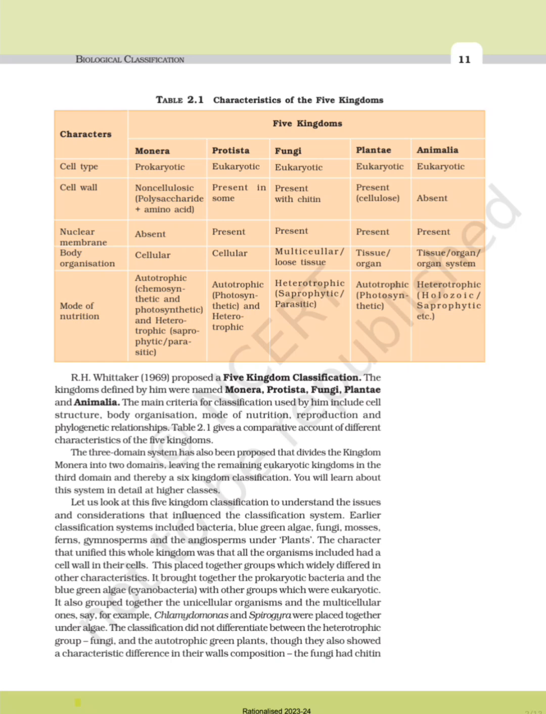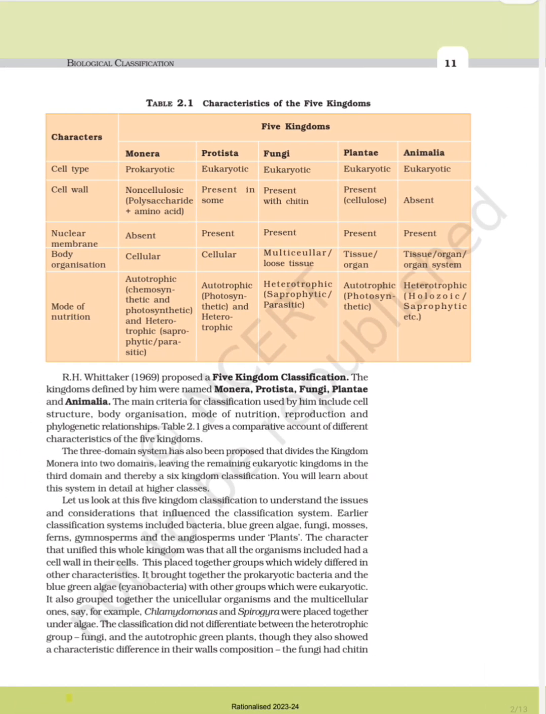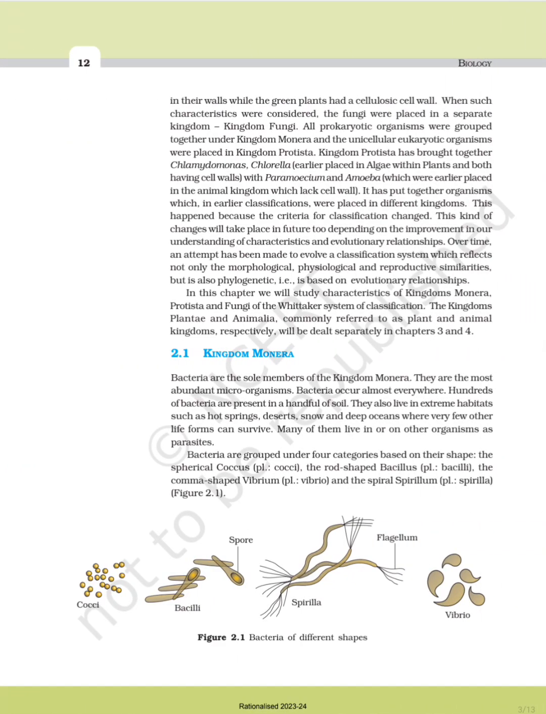Say for example, Chlamydomonas and Spirogyra were placed together under algae. The classification did not differentiate between the heterotrophic group fungi and autotrophic green plants, though they also showed characteristic differences in their wall composition. The fungi had chitin in their walls, while the green plants had a cellulosic cell wall. When such characteristics were considered, the fungi were placed in a separate kingdom, Fungi. All prokaryotic organisms were grouped together under kingdom Monera, and unicellular eukaryotic organisms were placed in kingdom Protista.